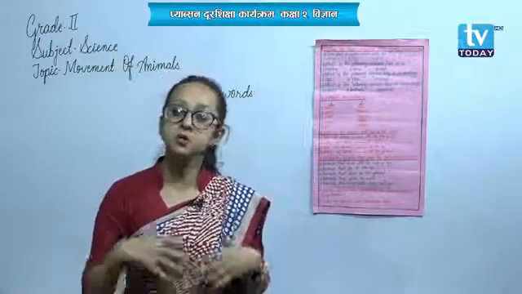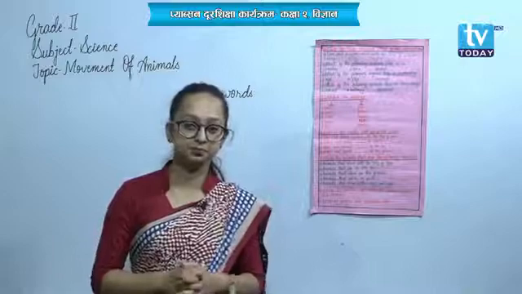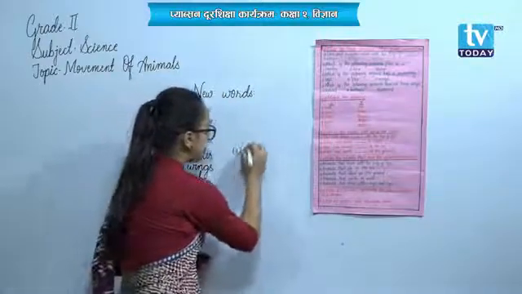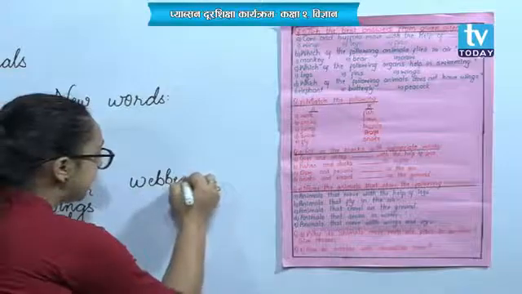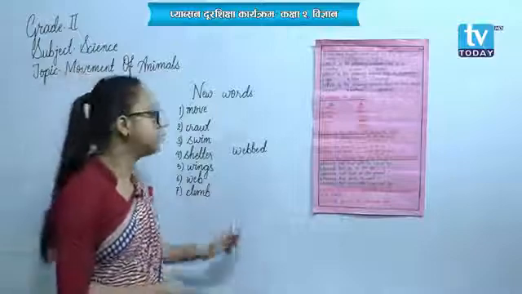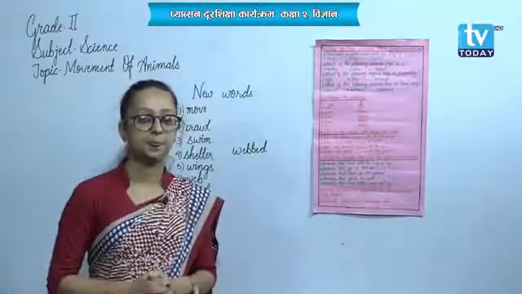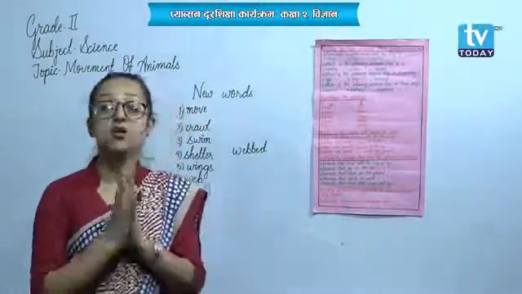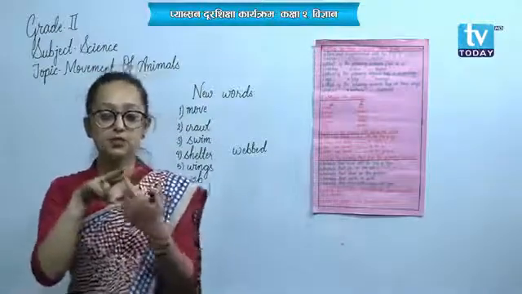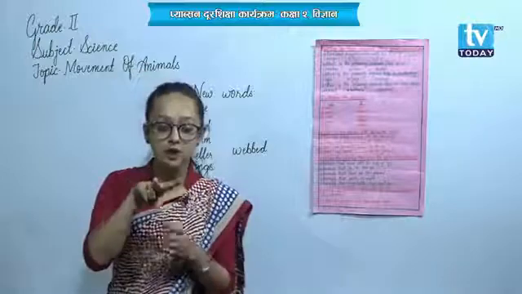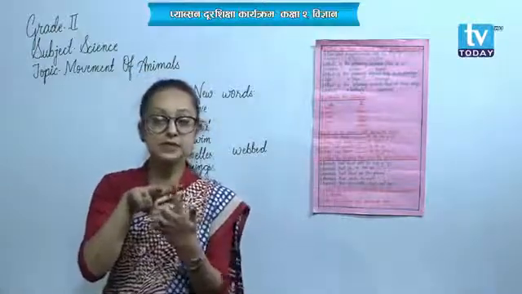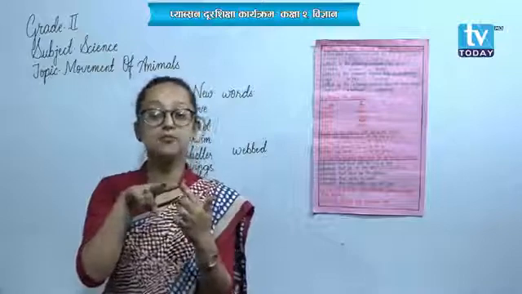Here, what do you mean by webbed? The word is webbed, W-E-B-B-E-D, webbed. Right? Okay, what do you mean by webbed here? Webbed means, if these two are the fingers or these two are the toes of frogs and ducks, in between this gap there is a thin layer of skin, okay?